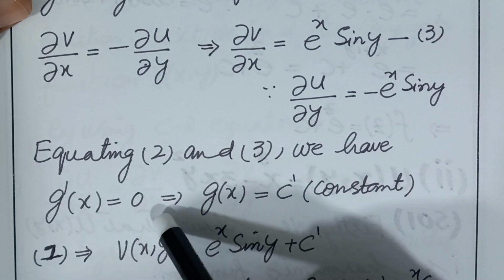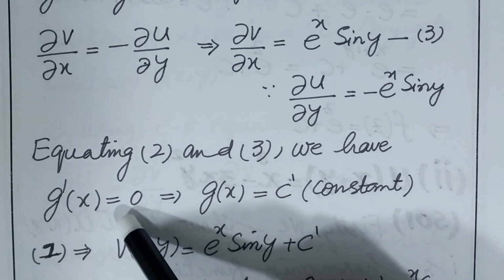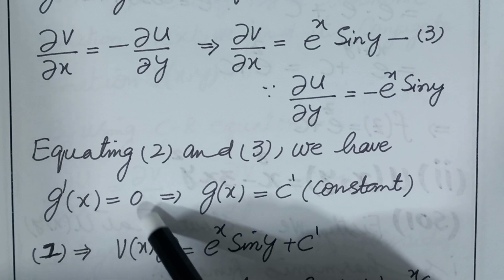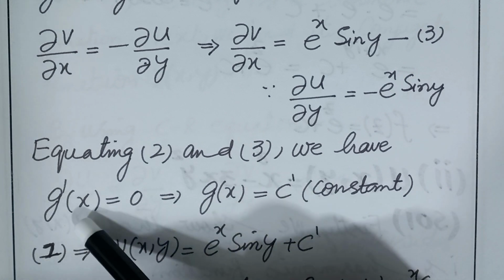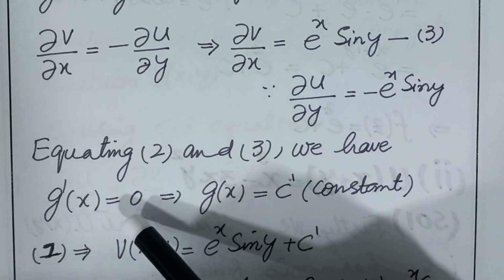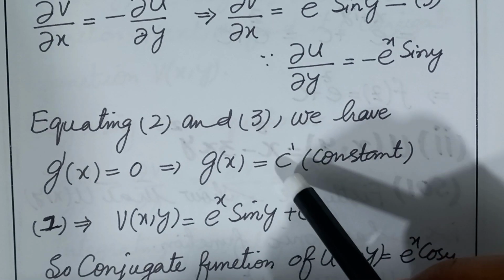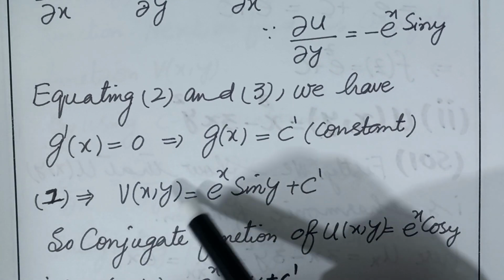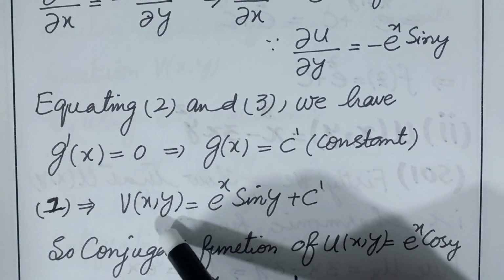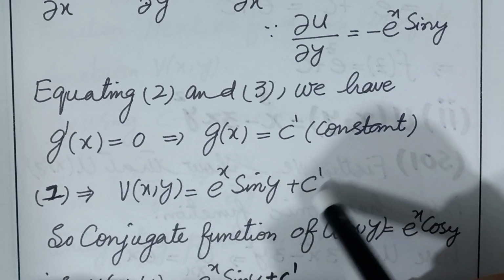By taking integral on both sides with respect to x, now at this time we take simple integral, not a partial integration. The integral of g dash x is simply g(x), and integration of 0 is a constant, represented here as c dash. So by putting the value of c dash in equation number 1, our corresponding conjugate function v is e raised to power x sin y plus c dash.